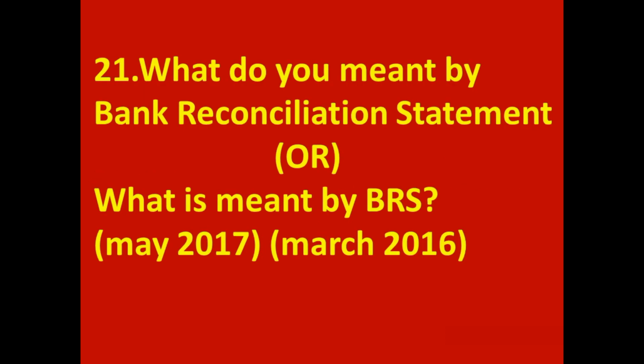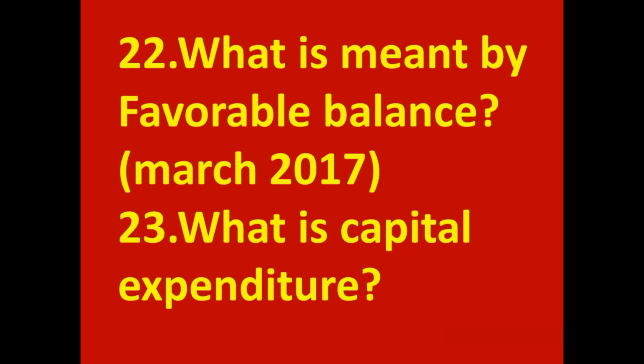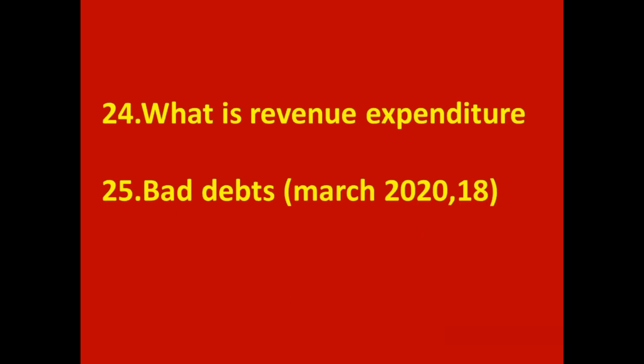20, what is imprest system? 21, what do you mean by bank reconciliation statement? Or what is meant by BRS? 22, what is meant by favorable balance? 23, what is capital expenditure? 24, what is revenue expenditure? 25, bad debts. With this, in fourth point, 2 marks important theory questions from accountancy part completed.